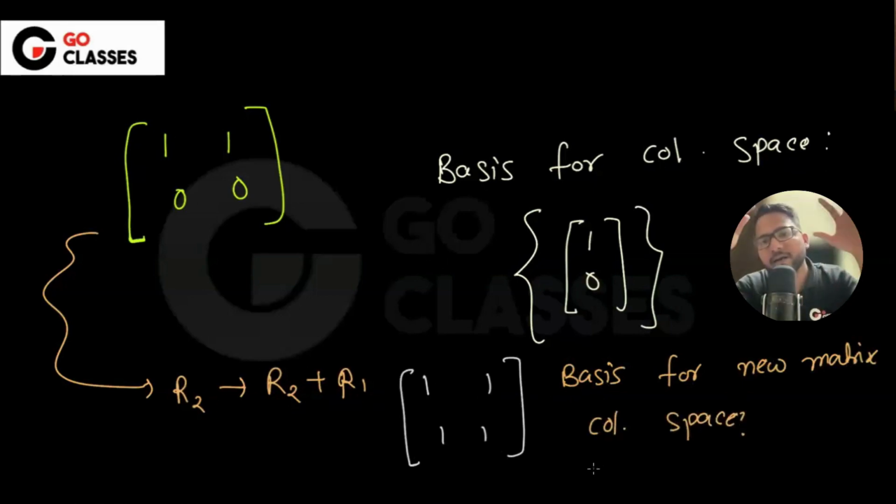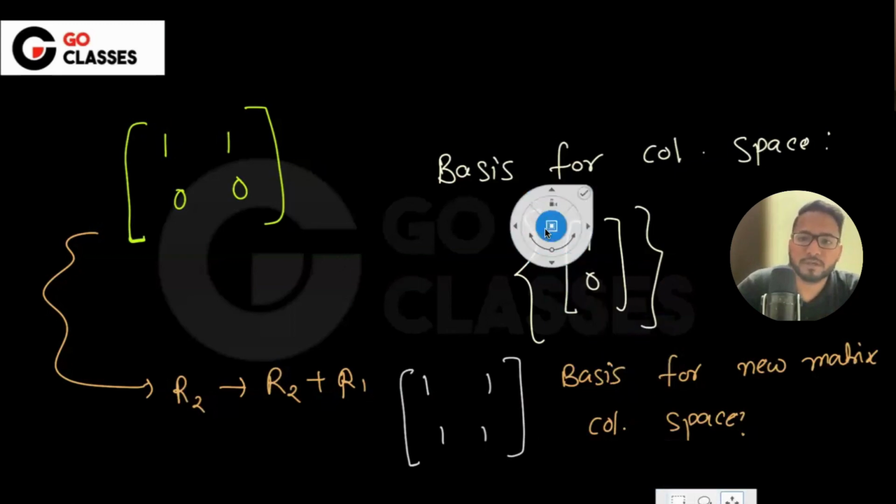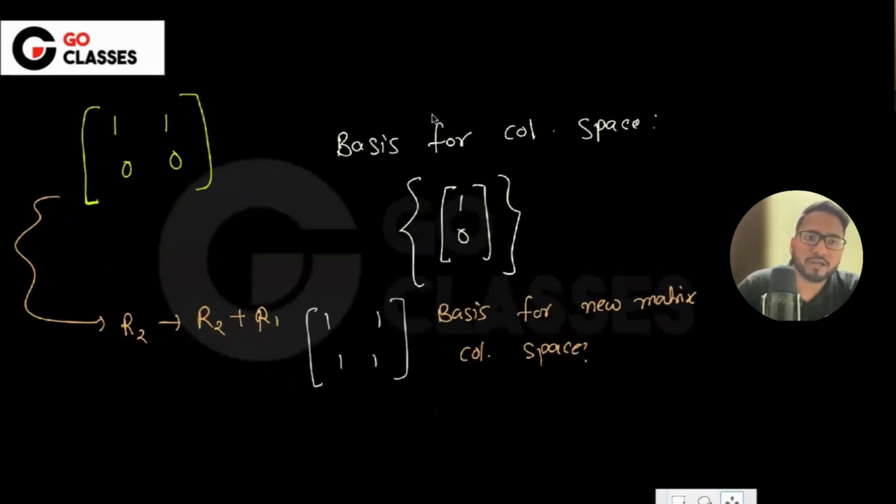See, the earlier column space that you were having is 1, 0, right? Now you are doing some elementary row operation, and now I'm asking you what is the basis for this new matrix's column space. So what is your answer here? It will be changed, right? So the basis here will be 1, 1, isn't it?